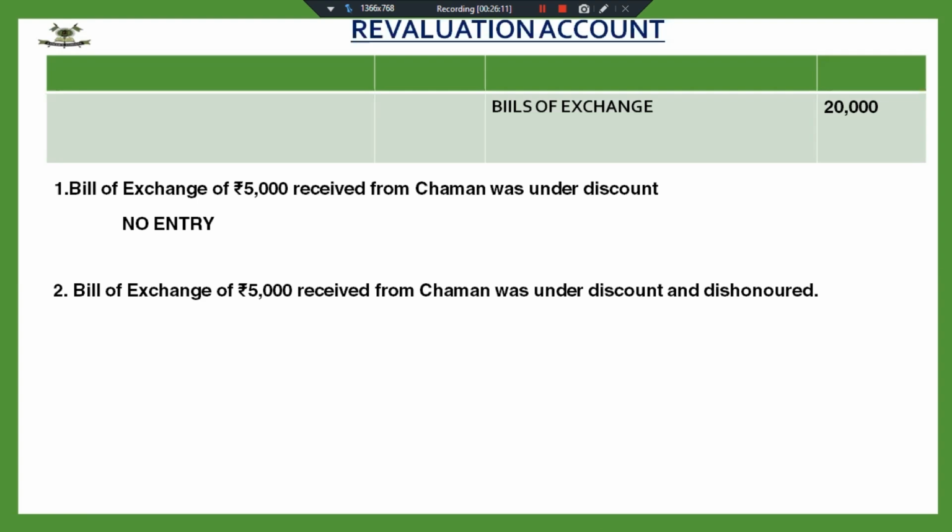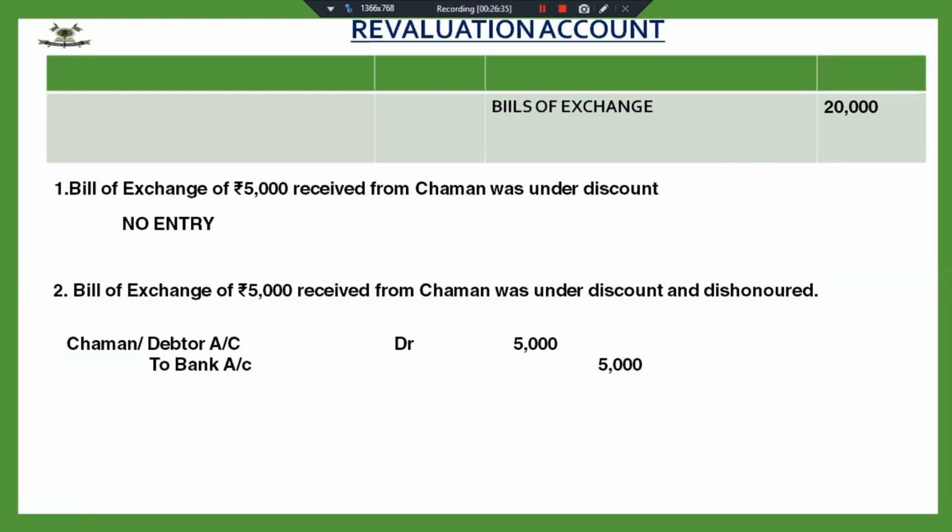I need to pass the entry, Chaman, who is my debtor. Fine. So debtor, in other words, you can say we used to debit our drawee. Then who is the drawee here? My debtor is my drawee. I'm taking debtor here because I will have to increase the amount of my debtors by 5,000. Fine.